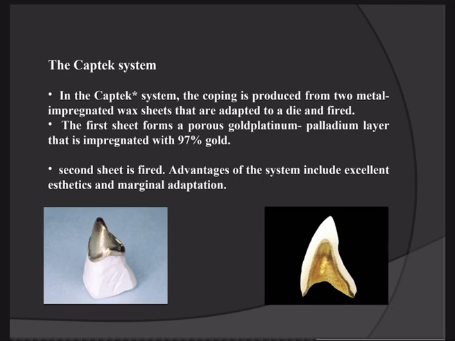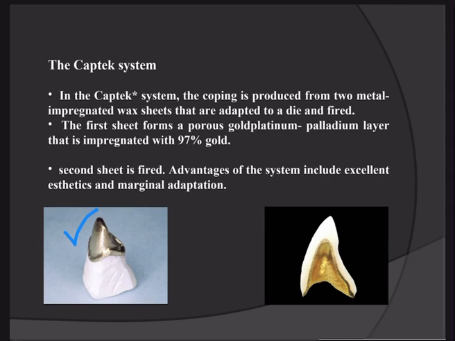First of all, we will apply a thin platinum foil sheet over the prepared die. So in the Captek system, the coping is produced from two metal impregnated wax sheets that are adapted to the die and fired. As you see in this picture, this is the metal impregnated strip. First of all, we will apply it all over the die of the prepared tooth.